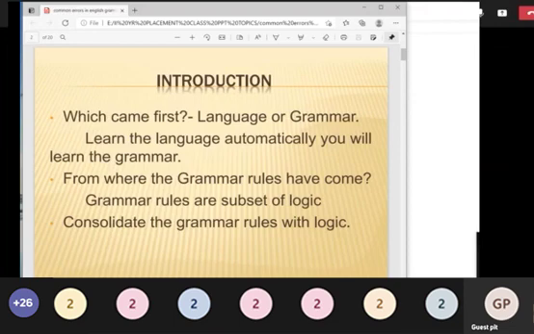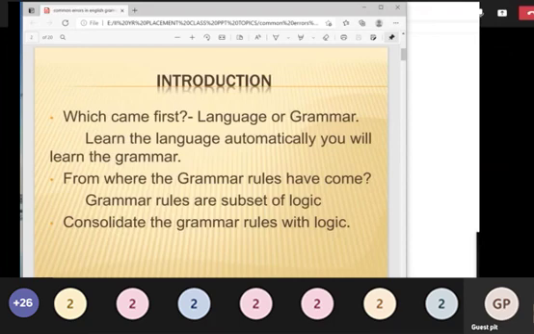So try to have the easygoing idea in your mind that grammar is easy. First have this particular idea in your mind, because all the students say, bro, grammar is boring. So don't have such ideas in your mind and try to understand that particular logic. If you once understand that logic, definitely you can learn the grammar rules. Consolidate the grammar rules with the logic. See, without logic you can't remember it. You have to learn the grammar rules with logic.